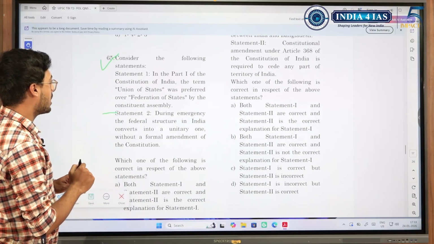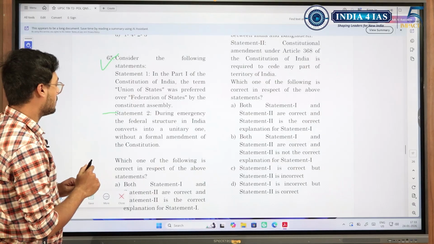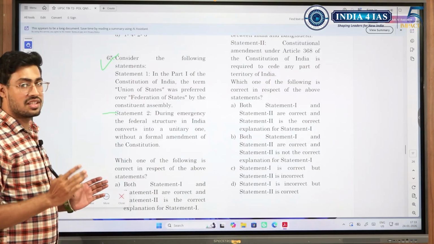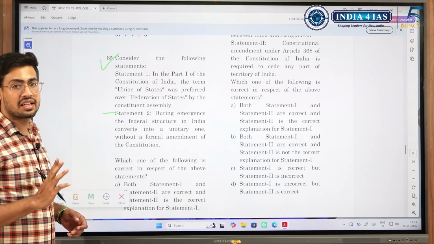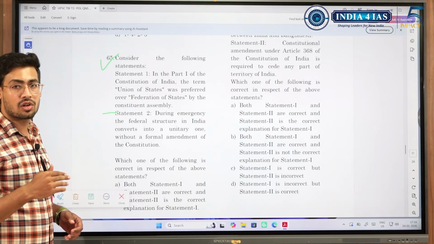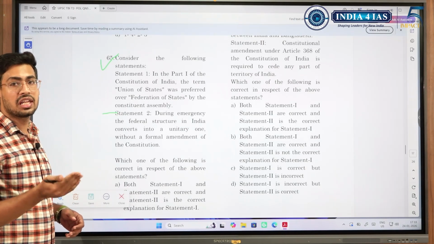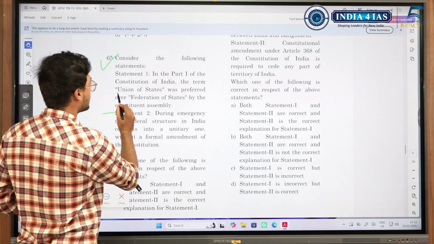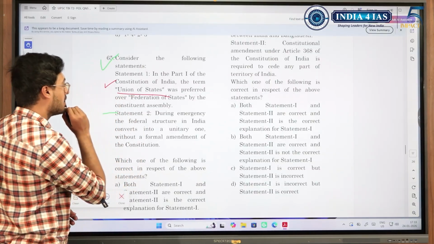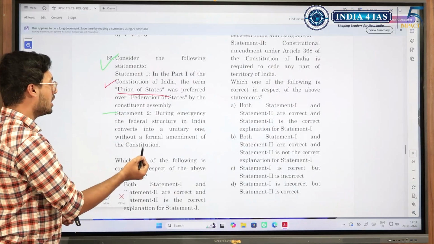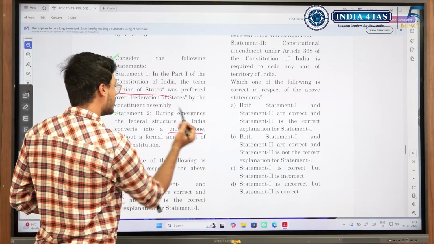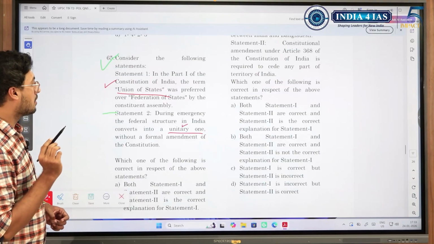Again, during emergency, the federal structure in India converts into a unitary one. See, even in this assertion reasoning question, sometimes both the statements are correct. We just go with A or we just go that R is supporting A. So, in Part 1 of the constitution, Union of States is preferred, correct, or federation, yes. And during emergency, the federal structure in India converts into a unitary one. This is also correct without a formal amendment.